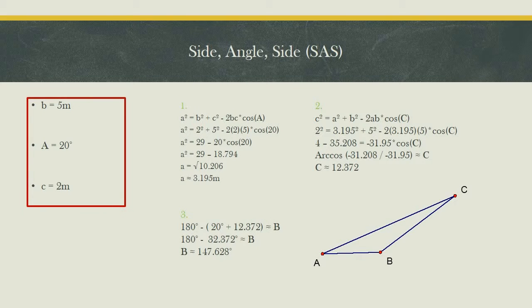Step by step to solve this triangle. Number 1, use the law of cosines to find the length of a. Number 2, use the law of cosines, but in this case to find the angle C. Number 3, subtract the 2 angles already found from 180 degrees to find angle B.